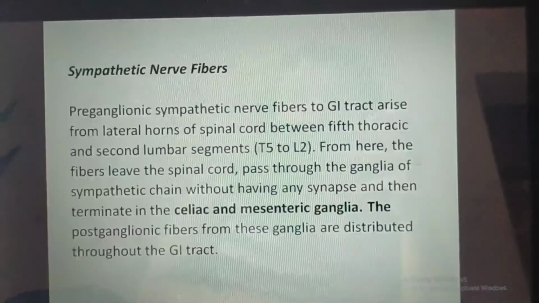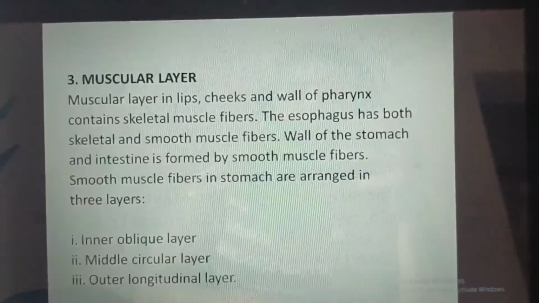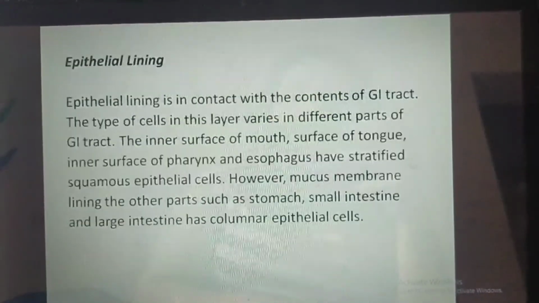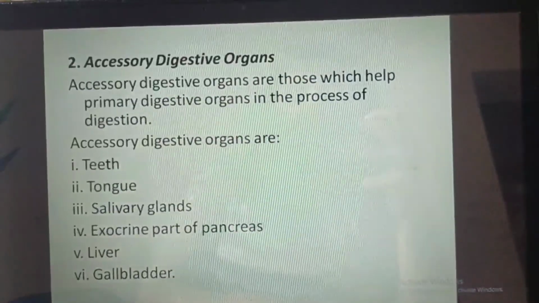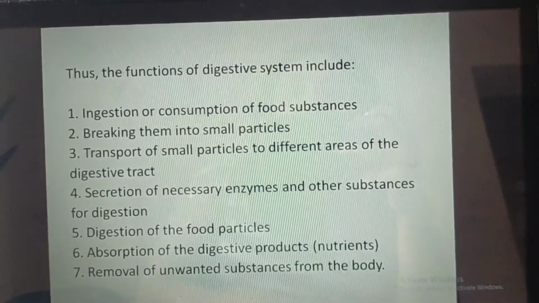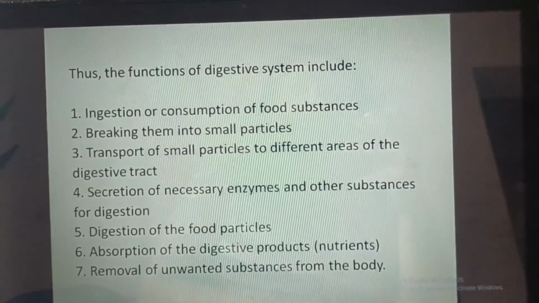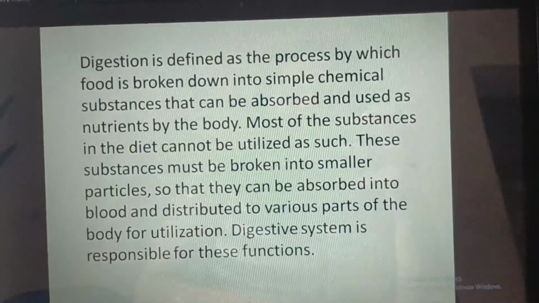So this was all about this topic. This is the basic concept about the GI tract, the layers, the nerve supply, primary and accessory digestive organs, and the basic functions of the digestive system. So this was all about today's topic.